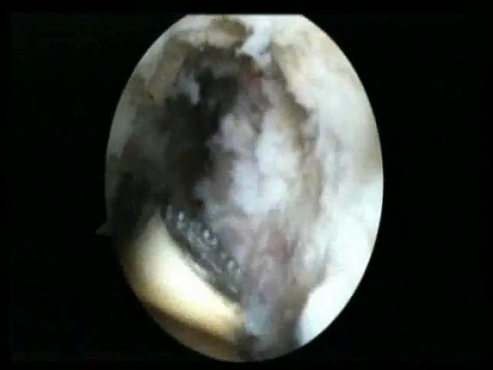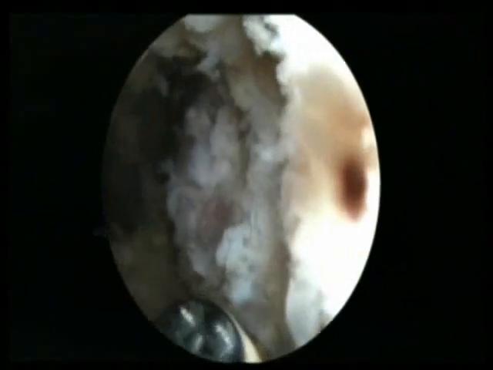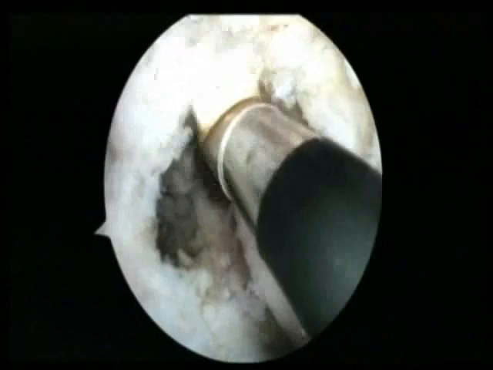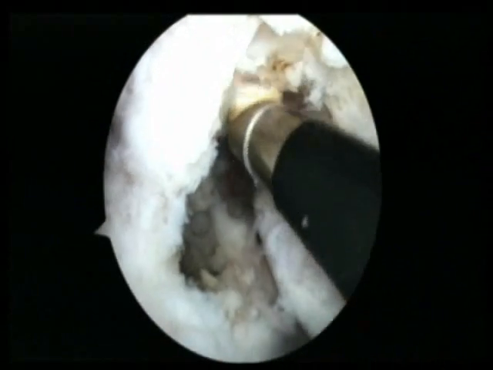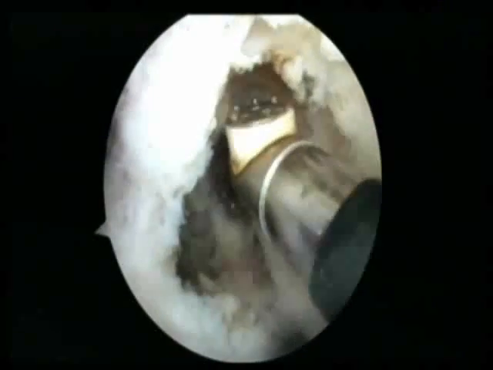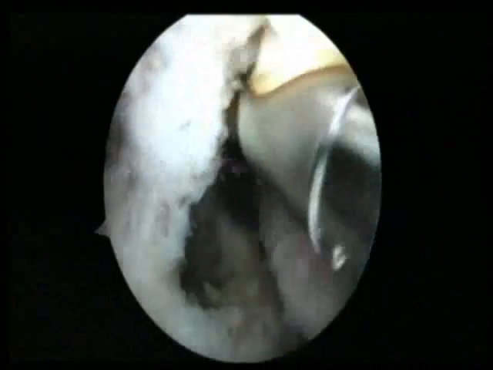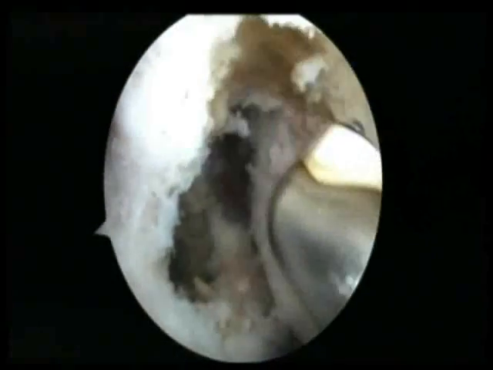Now, not every patient had to go down that route. If they felt after a period of rehabilitation that they didn't want to, or they felt they didn't need to, they weren't forced into it. But 17 out of 20 did have ACL reconstruction, 12 of which were within the first 6 months. And these patients have been followed up with a minimum of a year.